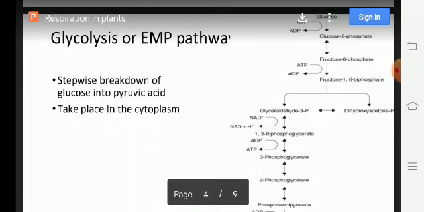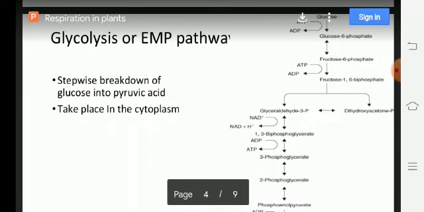Here glucose is phosphorylated by ATP, accepting the phosphate from ATP to form glucose 6-phosphate.